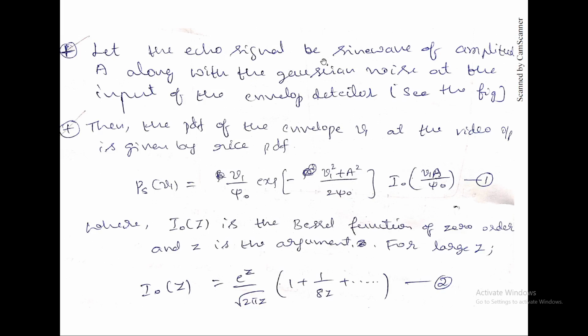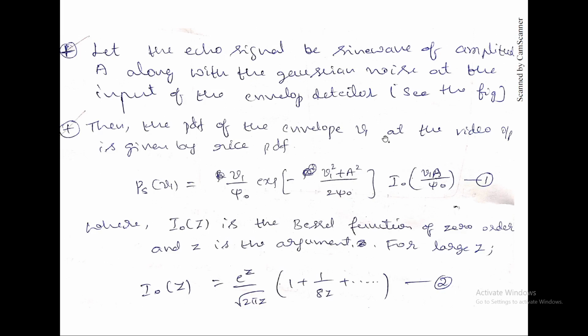So let the echo signal be a sine wave of amplitude A along with Gaussian noise at the input of the detector.